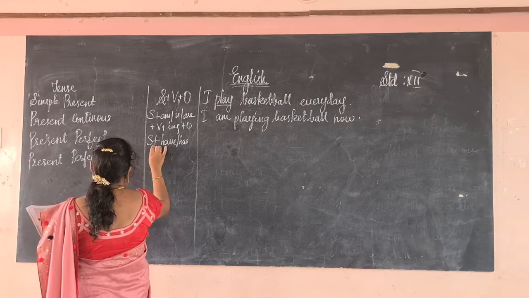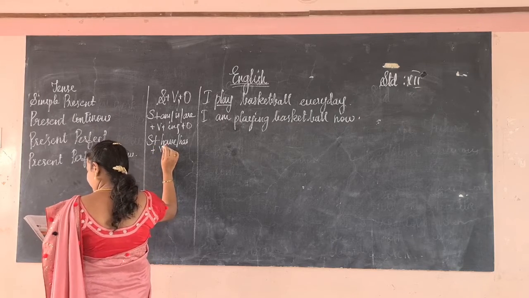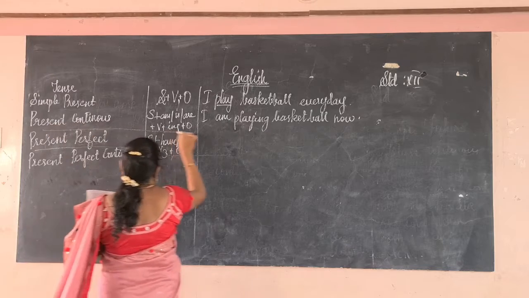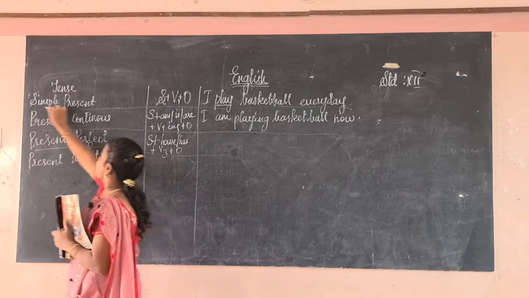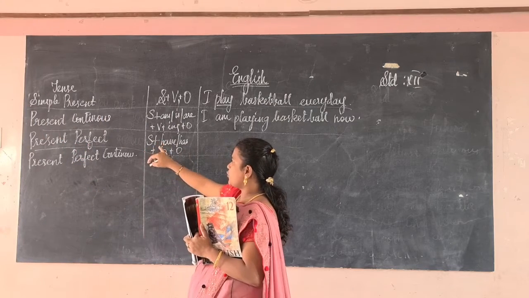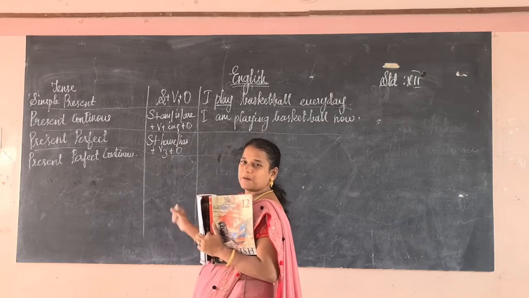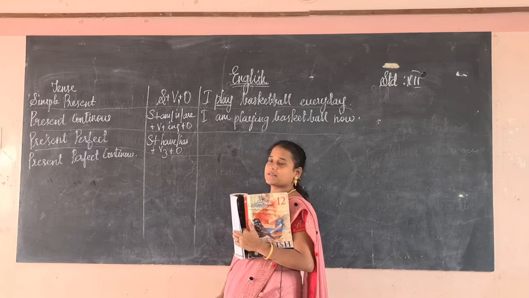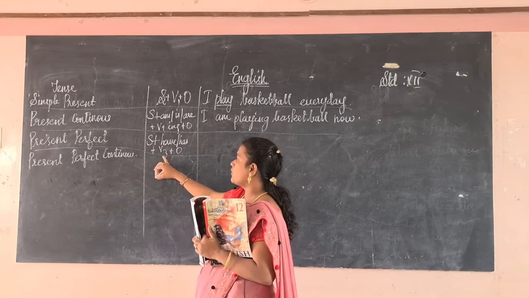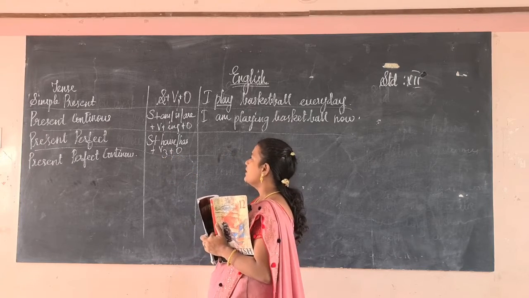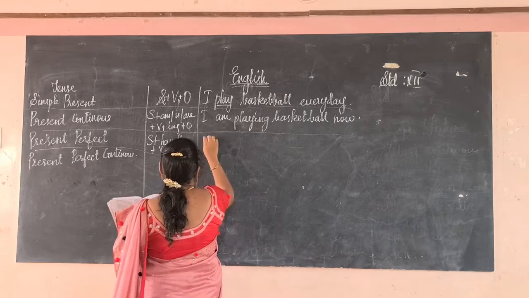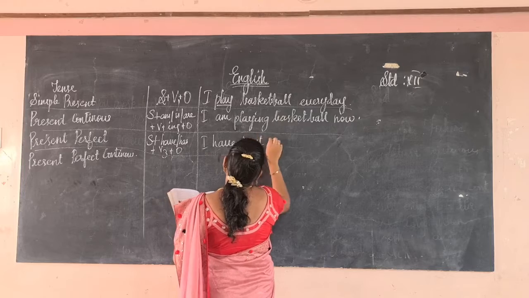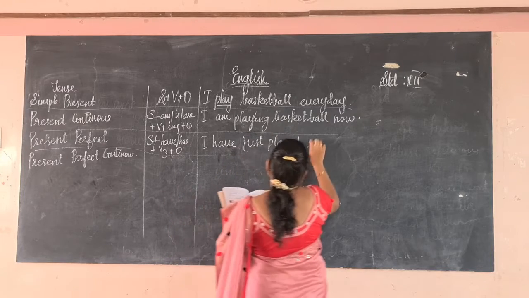Then the verb should be in the V3 form because it is a perfect tense, then the object. So, I have just played basketball.